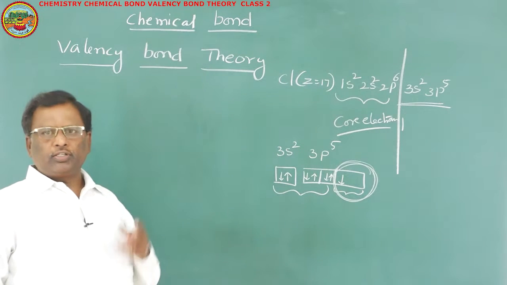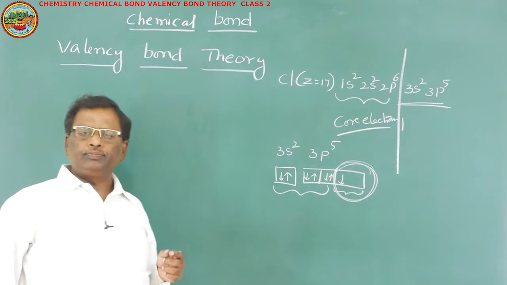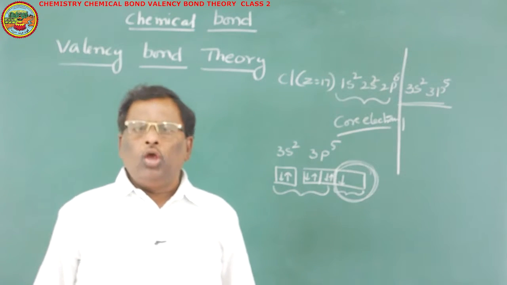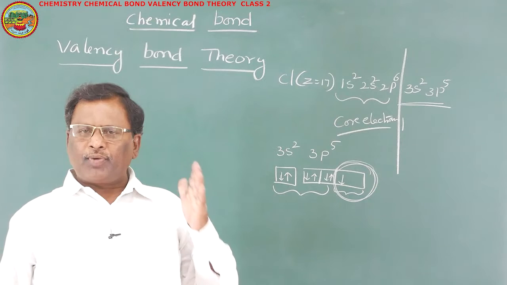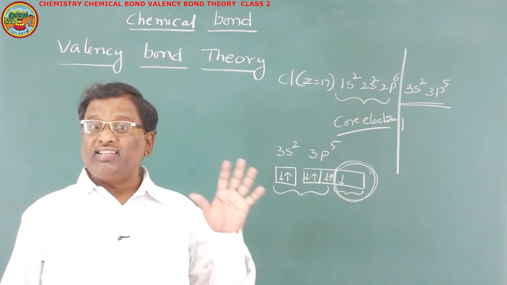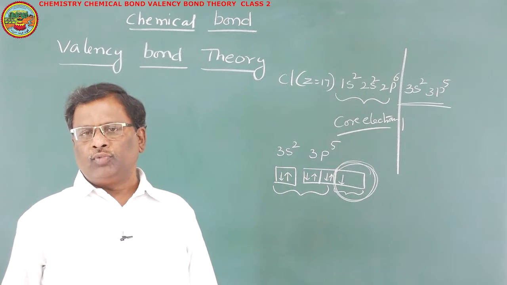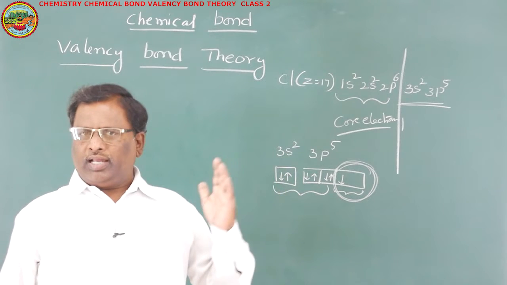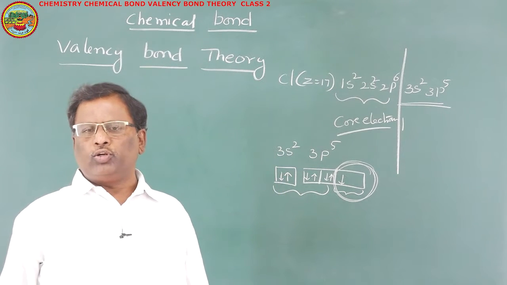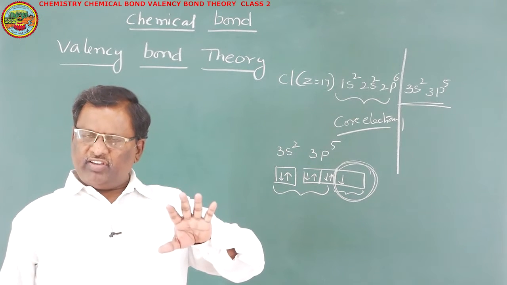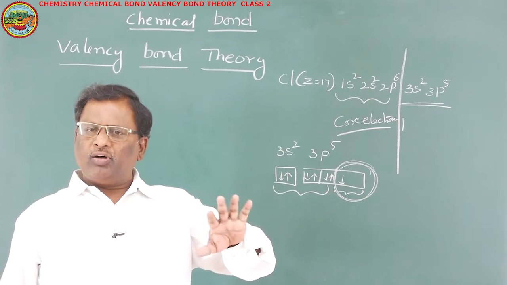So, here are the points that you have to remember. In the formation of a covalent bond, only electrons which are present in the last energy level are said to be valency electrons. All the remaining electrons are said to be core electrons. These core electrons do not have any role in the bond formation.